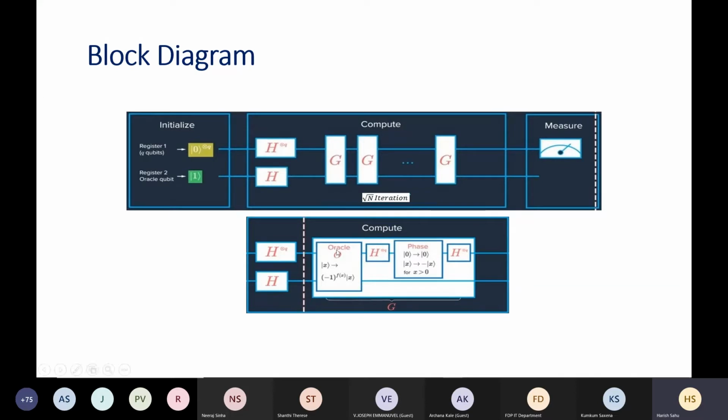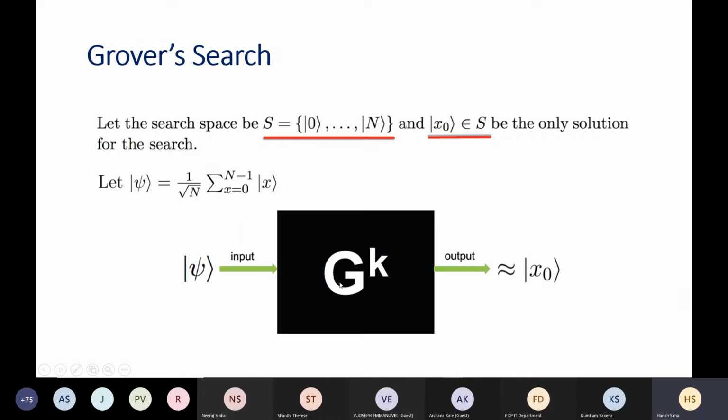But for the time being, understand that this oracle is the part where f(x) changes in this entire implementation. So f(x) comes into play in the oracle part. The rest of the things will remain the same: the measurement, the initialization, and the Hadamard. In the Grover operator also there are two components, and the first component depends only on f(x). The others are independent of f(x). In the oracle we have to implement f(x) in such a way that for the desired x star it changes the sign. We will see how we can implement it.